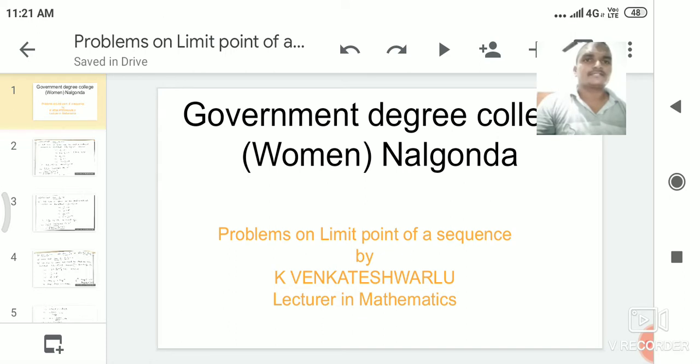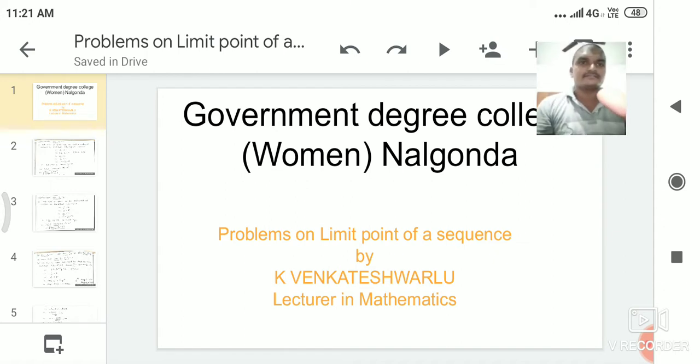In previous classes, we discussed sequences and types of sequences like constant sequence, bounded below sequence, bounded above sequence, and bounded sequence with examples. And in yesterday's class we discussed the limit point of a sequence, that is, convergent sequence and divergent sequence, and how to find the limit point of a sequence. Now we see examples of convergent sequence and divergent sequence.